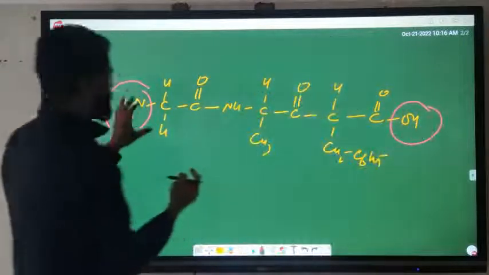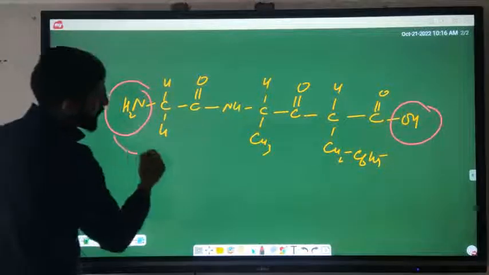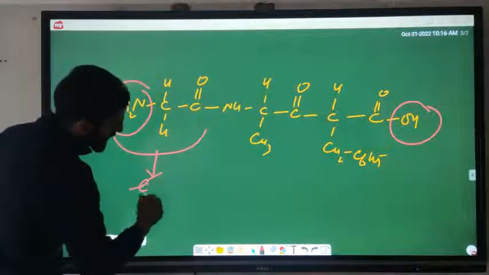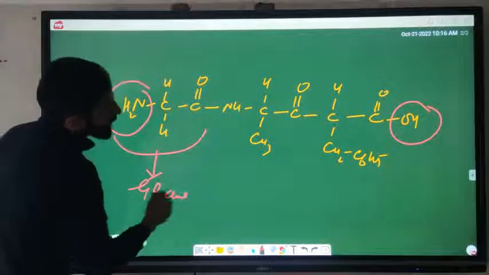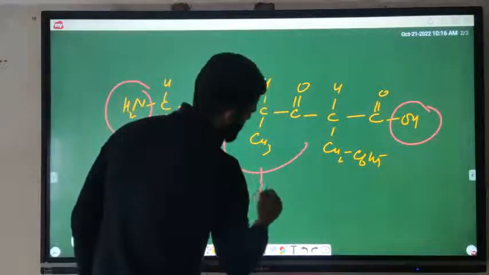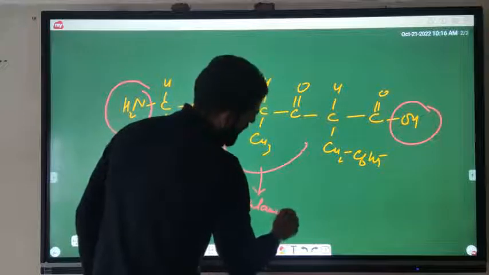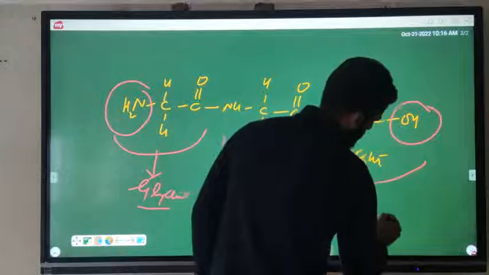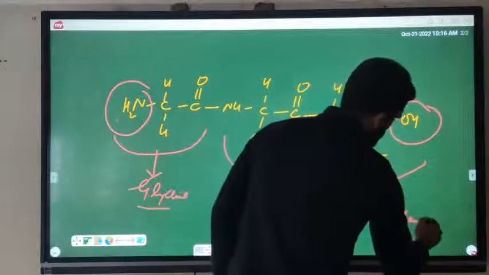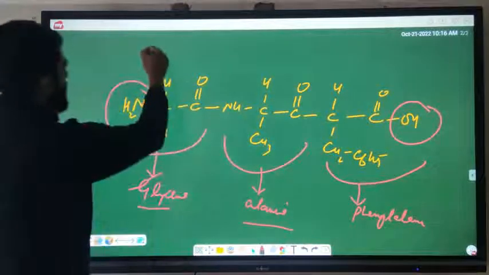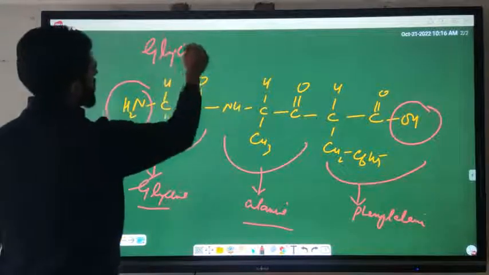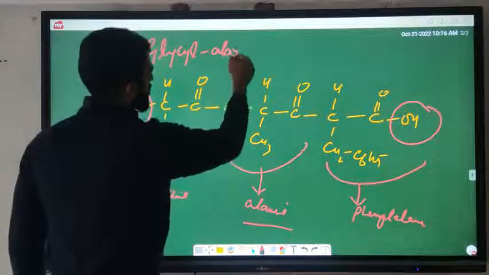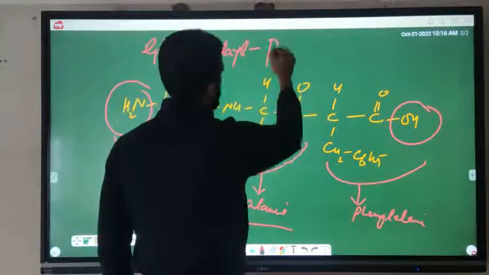We have to start from the left hand side where there is a free amino group. So we call it glycine. This is alanine, and this is phenylalanine. So there is a simple name, we can call it glycyl, alanyl and phenylalanine.